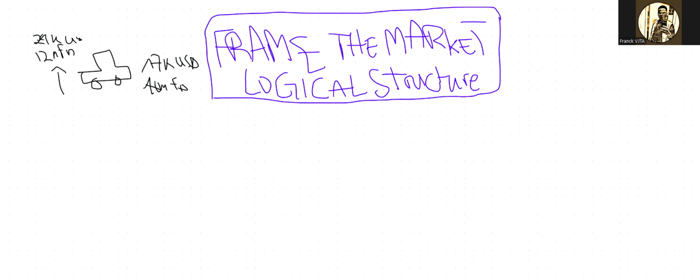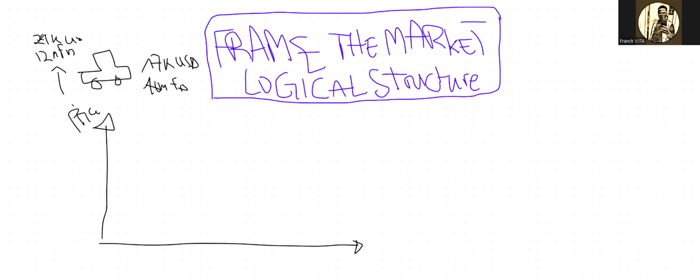So basically what we have here is something like this. The price axis, and then here the timeline, the date, the time. So at this point, we had 10 million. The price of the car was 10 million here, and then it rose up to 12 million at this point, 12 million at this level.